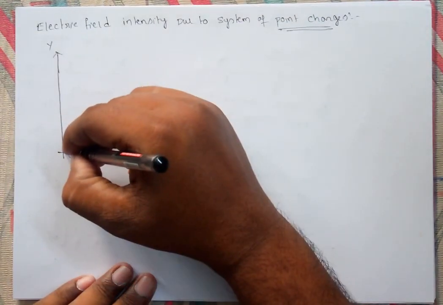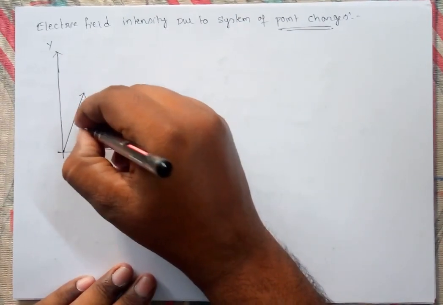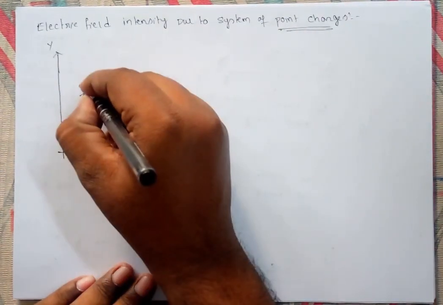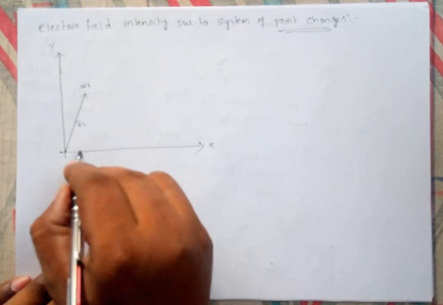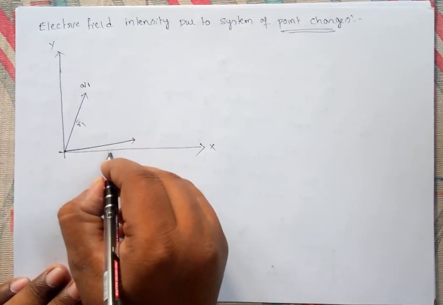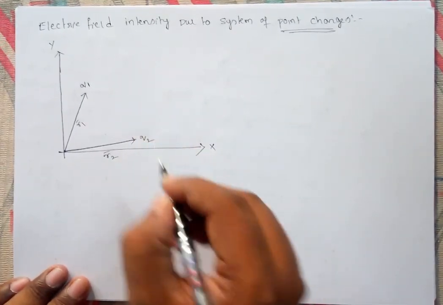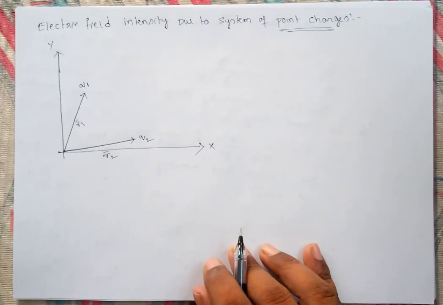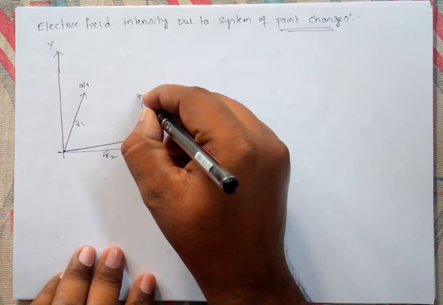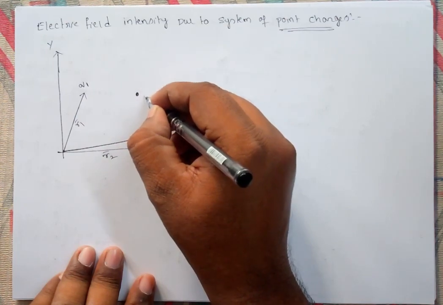One is charge q1 at a distance r1 bar, and here we have charge q2 at distance r2 bar. Like that I have two charges. Due to these two charges, I want to find the electric field intensity at this point P.